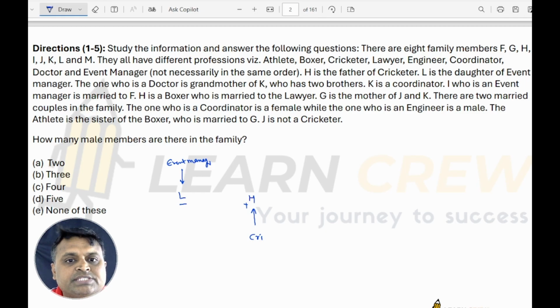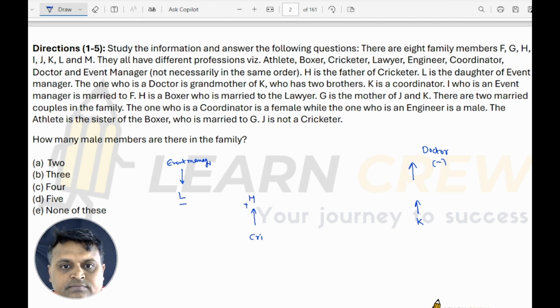The one who is doctor is the grandmother of K. So K's parent is there, and the above generation is doctor here.